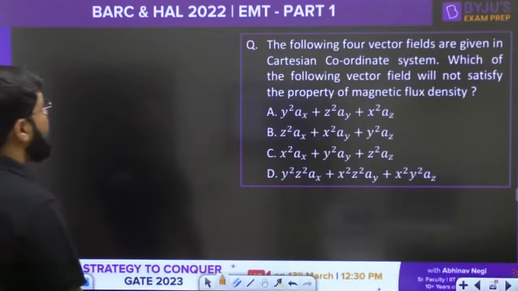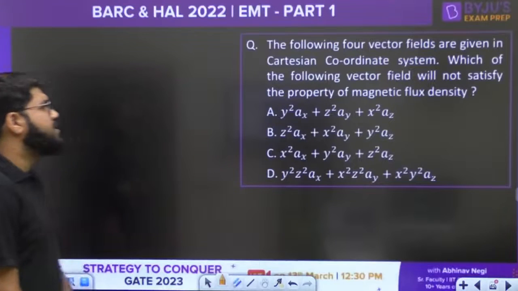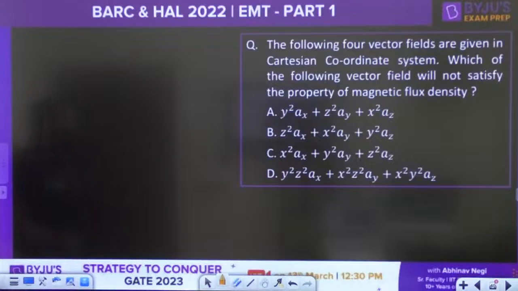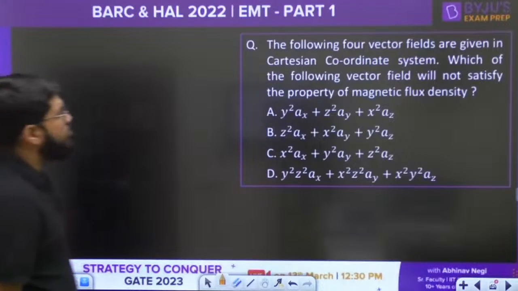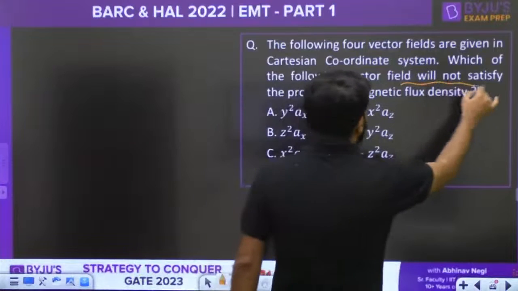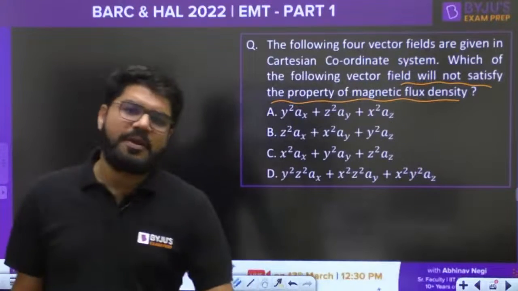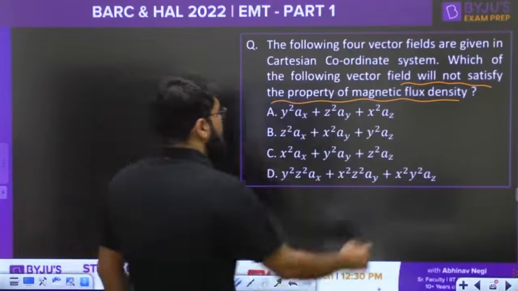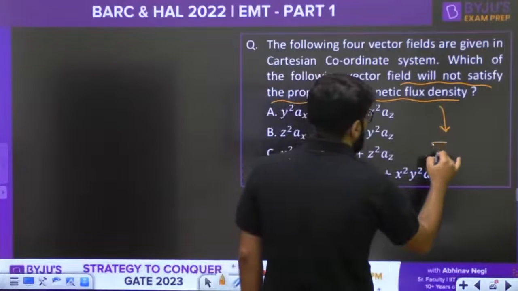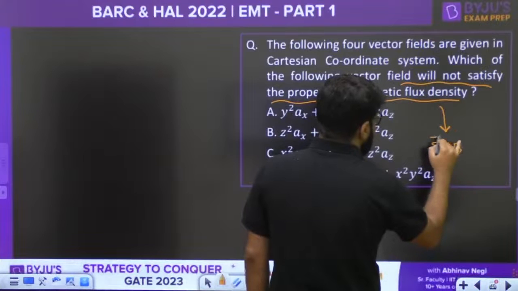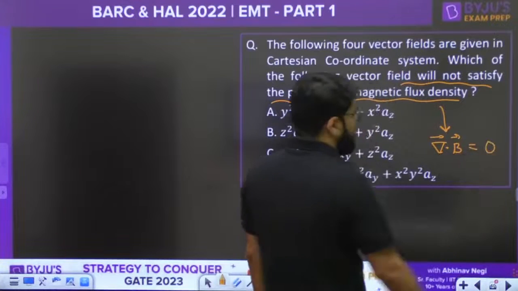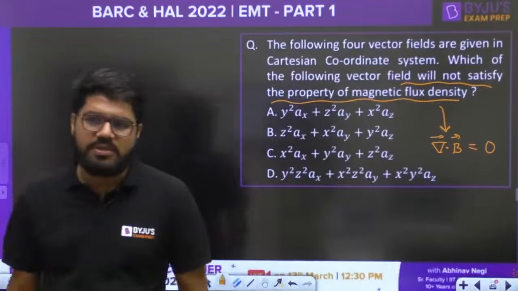The following four vectors are given in the Cartesian coordinate system. Which of the following vector fields will not satisfy the property of magnetic flux density? Now what is one of the properties of the magnetic flux density? The question is related to the concept del dot B equal to 0, one of Maxwell's equations, the absence of magnetic monopoles.